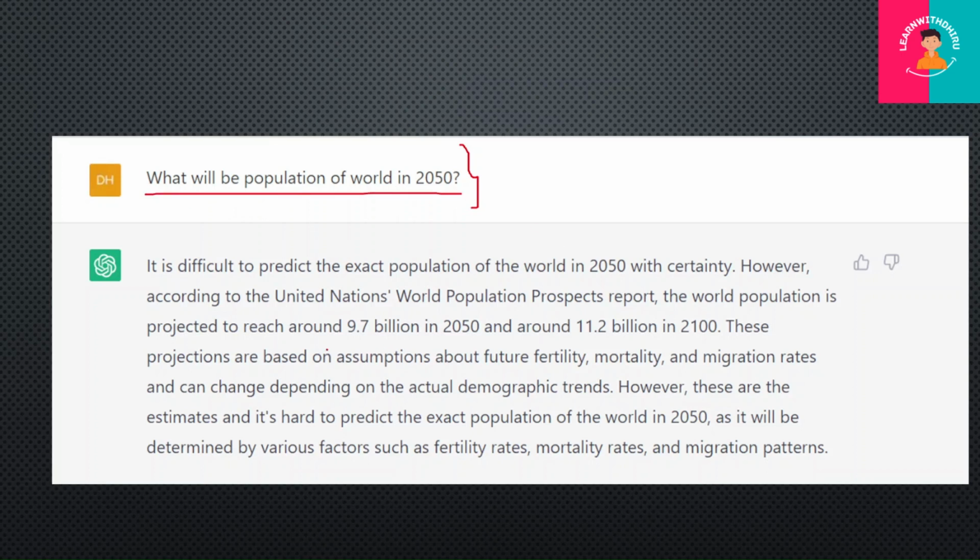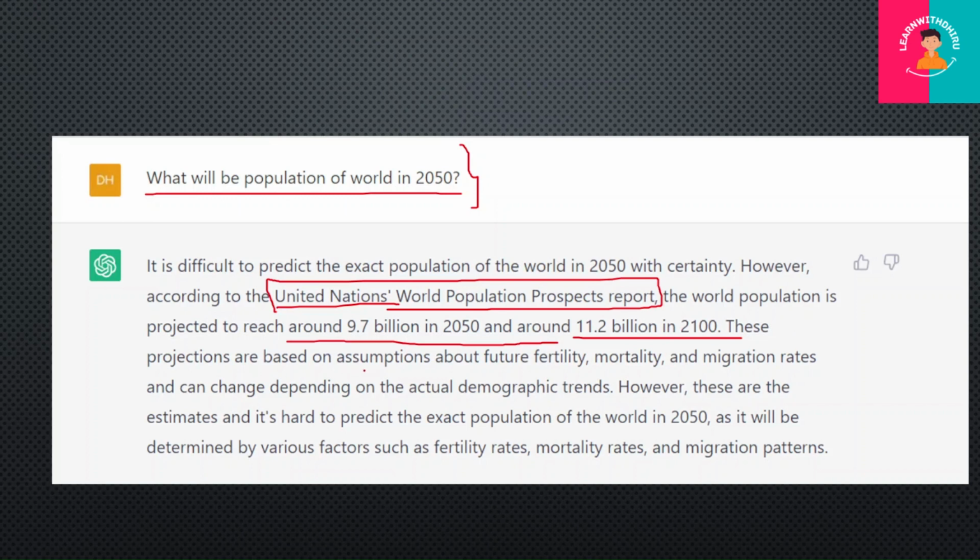But on the different side, you will be able to see that the population has been predicted. So it is picking data from that side also. It is difficult to predict the exact population of the world in 2050 with certainty. However, according to the United Nations World Population Prospects report, which was released before 2021, and this model has been trained on that also, the world population is projected to reach around 9.7 billion in 2050 and around 11.2 in 2100.